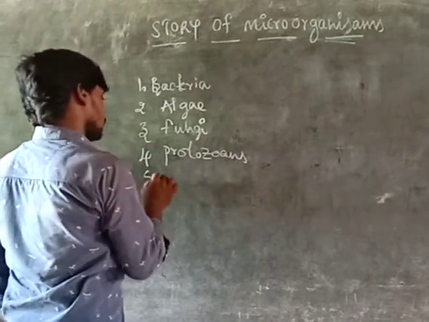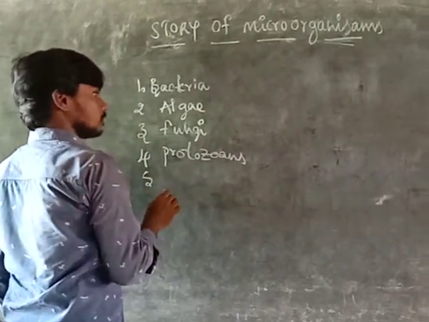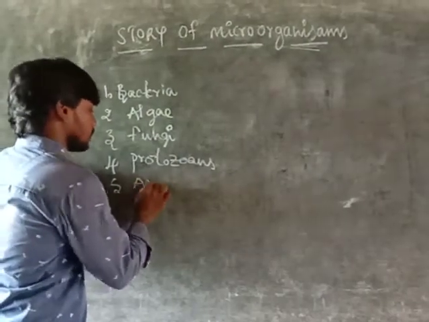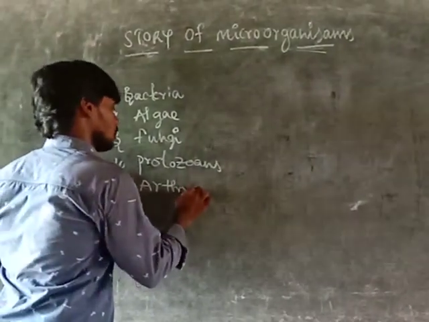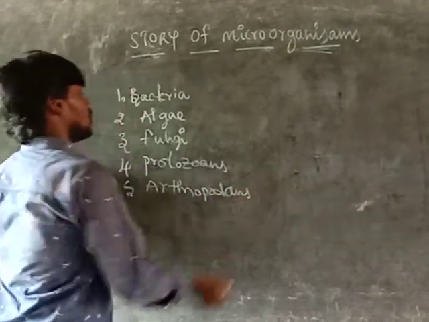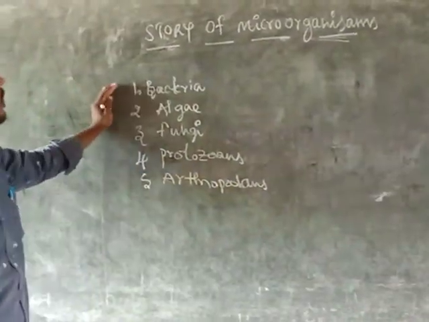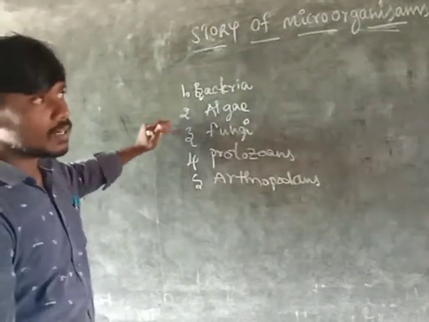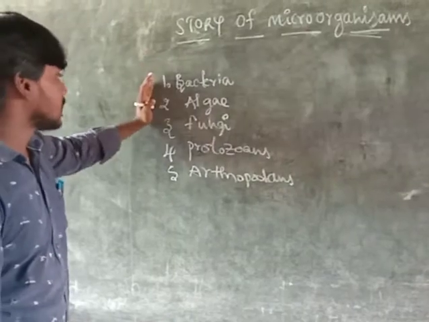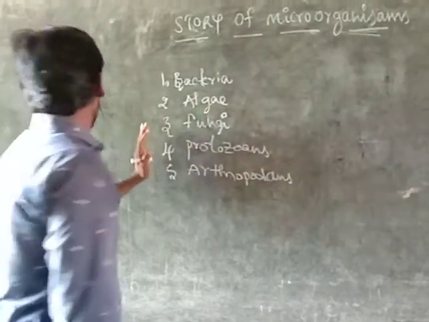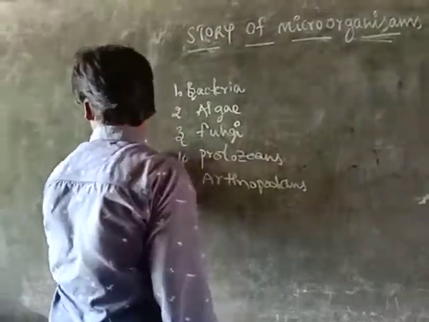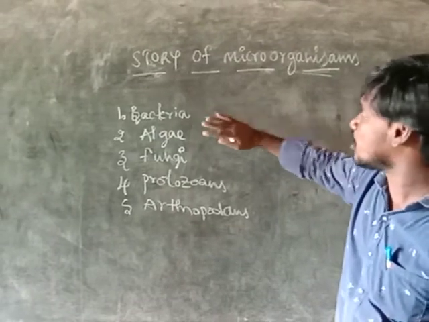Fifth one is arthropods. These five topics are very important in our class: bacteria, algae, fungi, protozoans, arthropods. These five types are very important microorganisms.